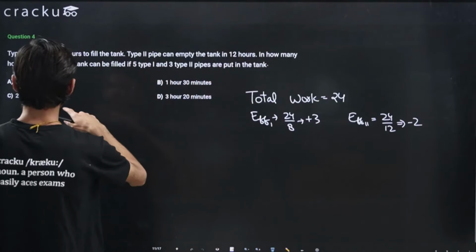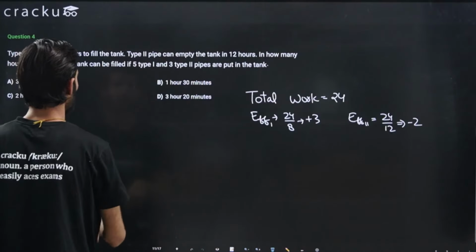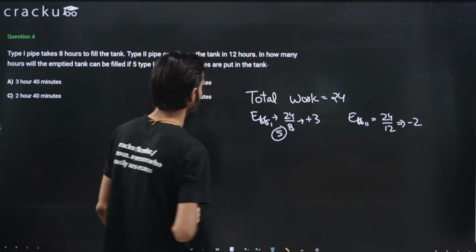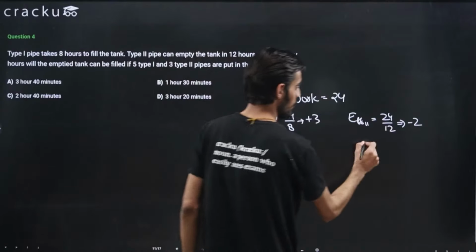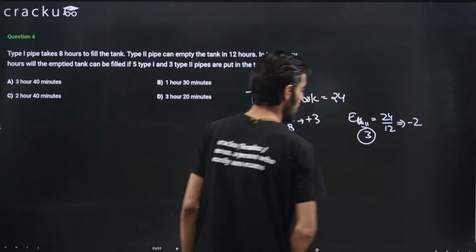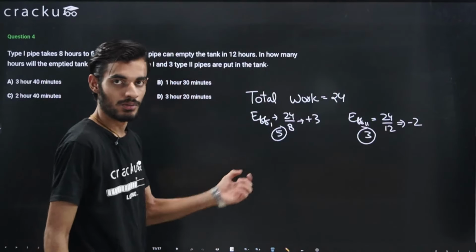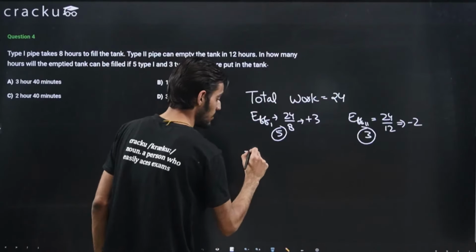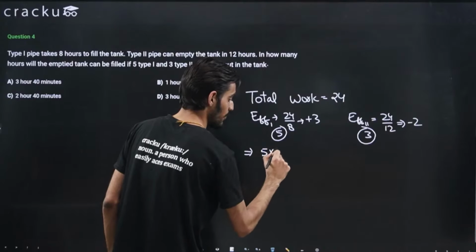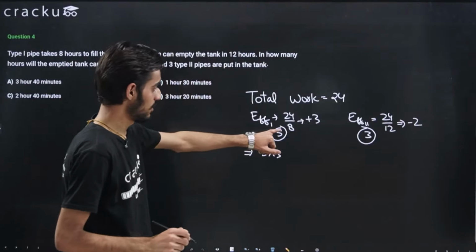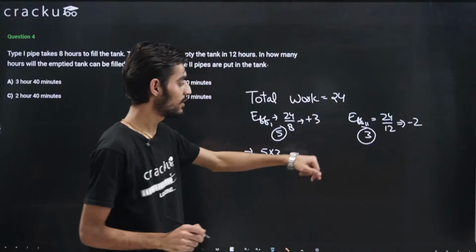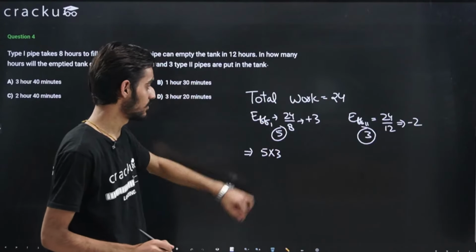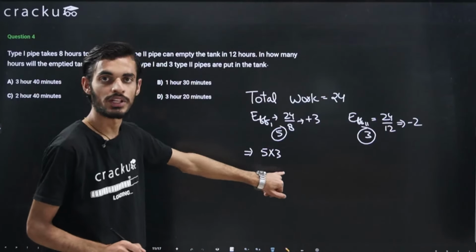Now, in how many hours will the empty tank get filled? We are given 5 pipes of type 1, and 3 pipes of type 2. Let's see in 1 hour what is the total work that is done. So in 1 hour, because there are 5 pipes of this type, each putting 3 units of water, this will be 5 into 3.